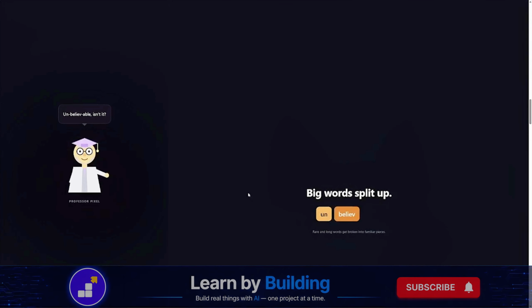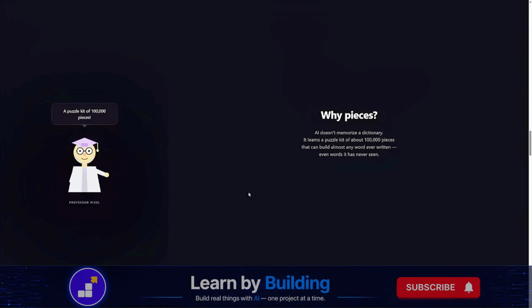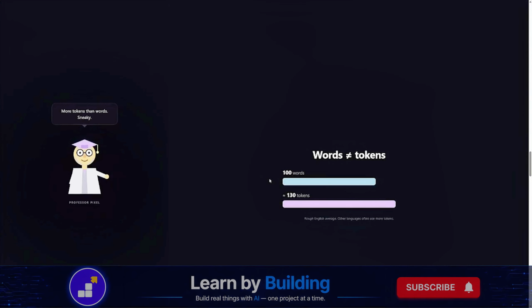Now, watch a bigger word. Unbelievable. It doesn't stay whole, it shatters. Unbelievable: 3 tokens. The professor finds this hilarious every time. Why pieces? Because AI doesn't memorize a dictionary. It learns a puzzle kit, roughly 100,000 pieces that can build almost any word ever written, even a brand new word it has never seen.